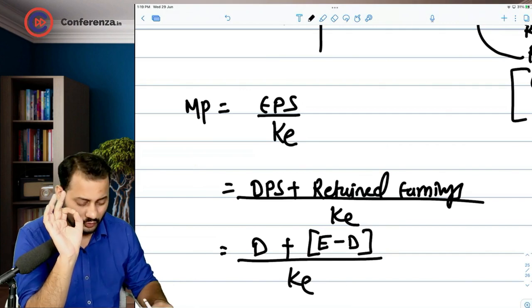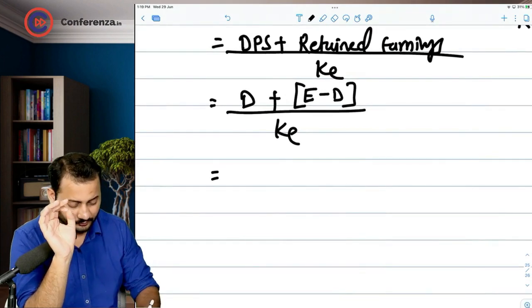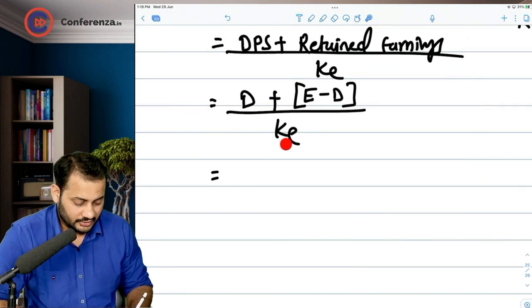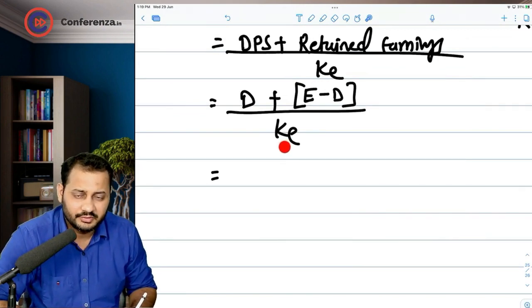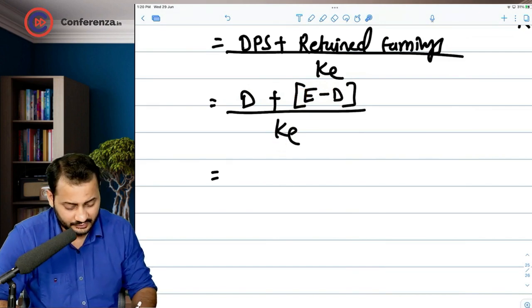But now, focus on one thing. This is the ultimate expectation of the investor. The dividend that the investor will receive will earn only 10%, will give only 10% to the investor. But the retained earnings that the investor is considering here, which is 9 rupees, will give more return than the investor's expectation.